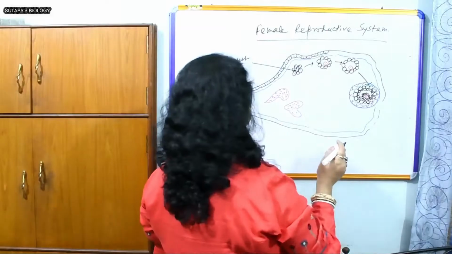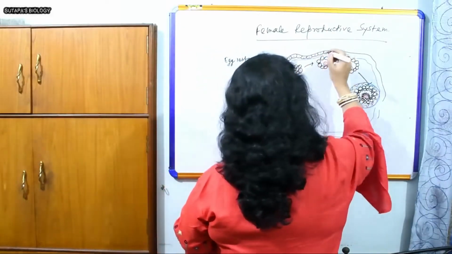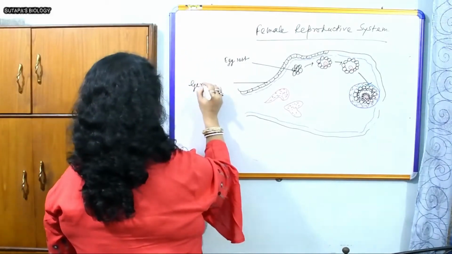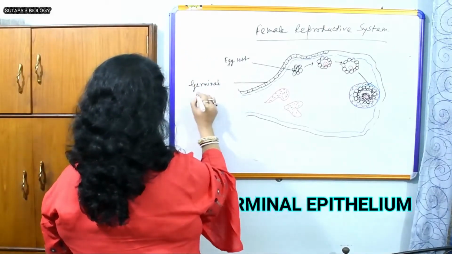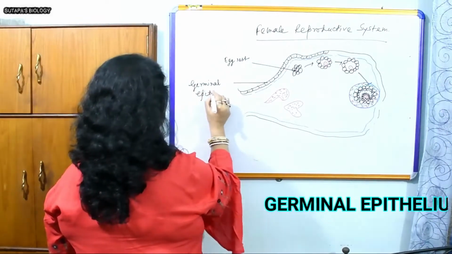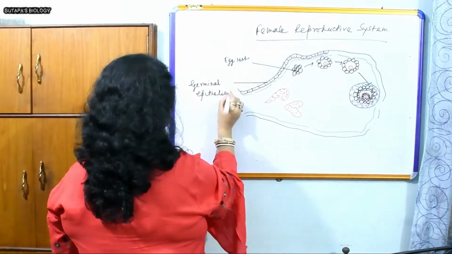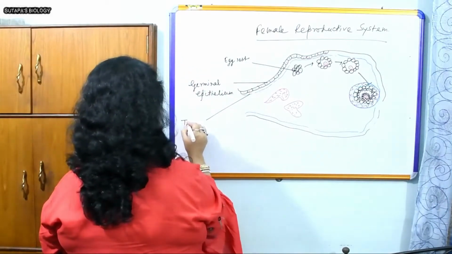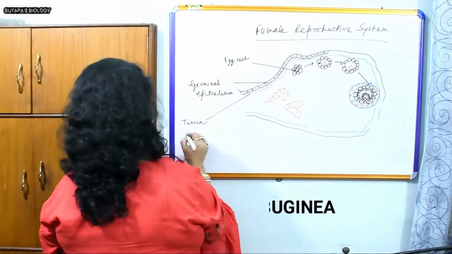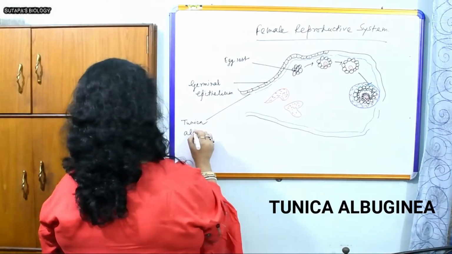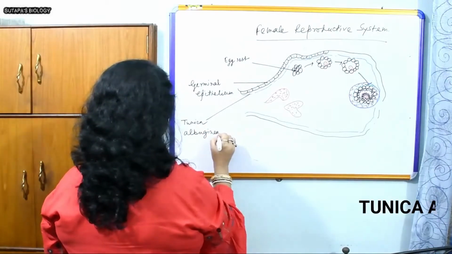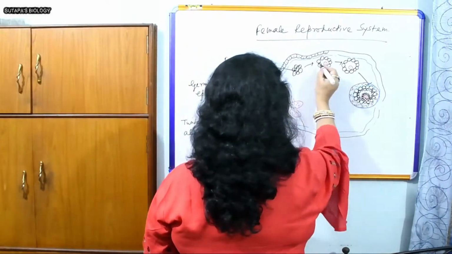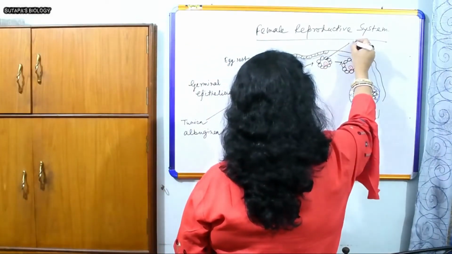I am labeling the parts. This is the egg nest. After this one is the germinal epithelium. After that, this blue structure is tunica albuginea. Then this is the egg nest and this is the primordial follicle.